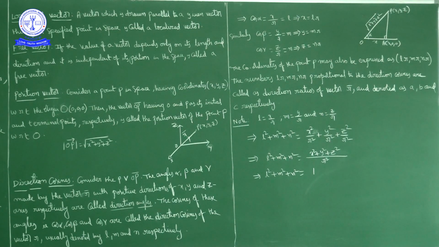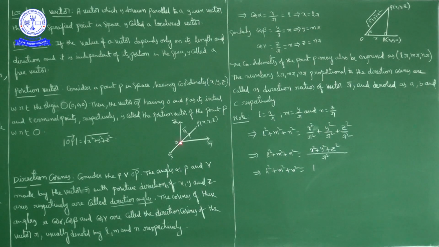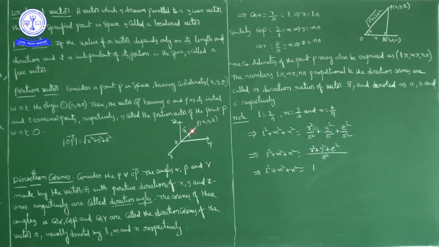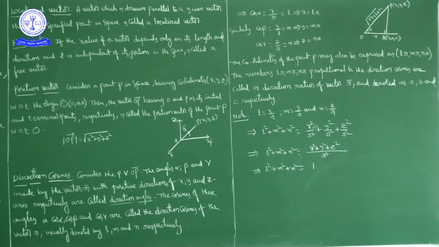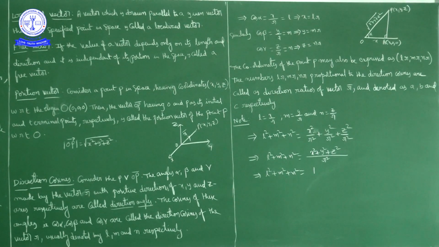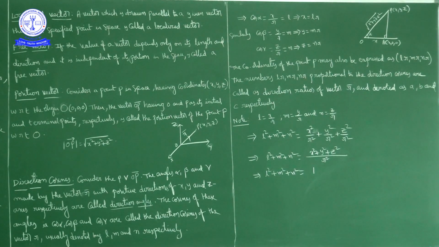Now as we join O and P, OP has some magnitude as well as a direction, so OP bar is the position vector of point P with respect to the origin.